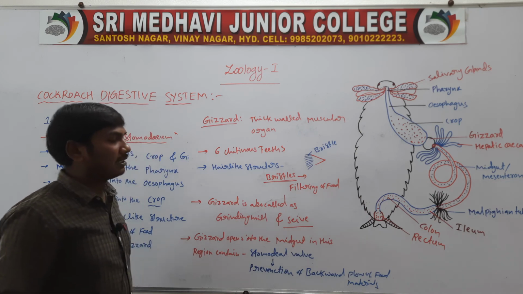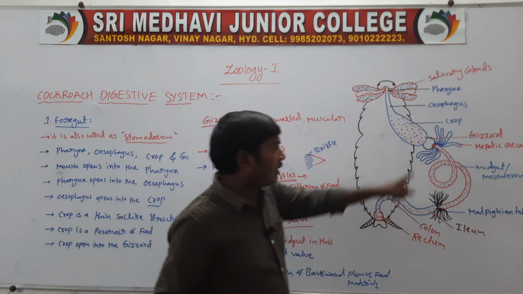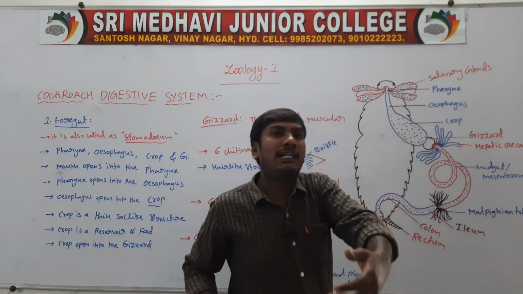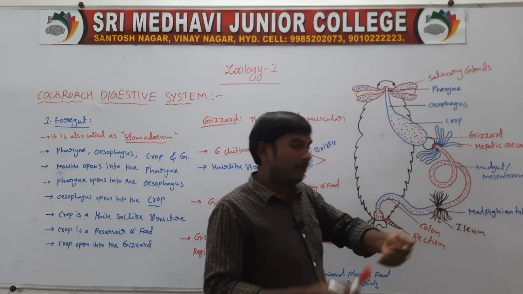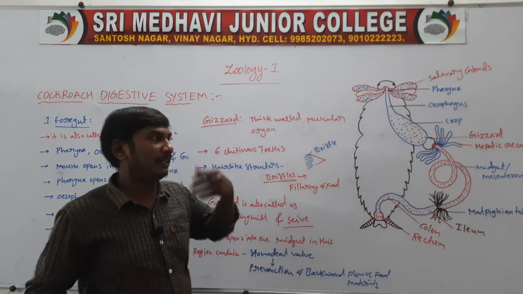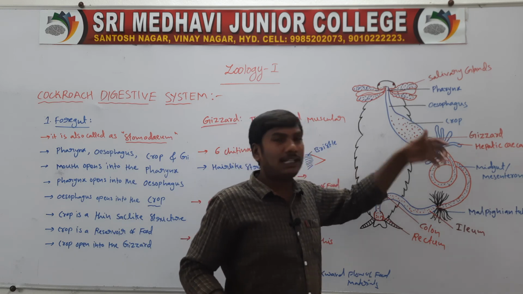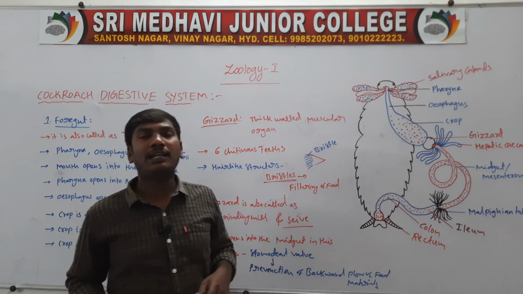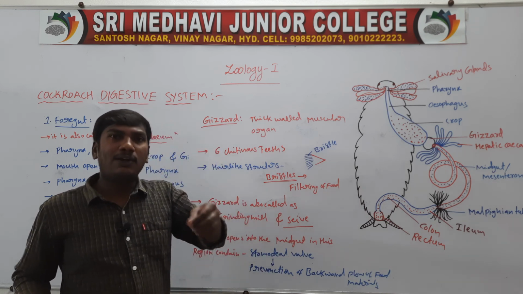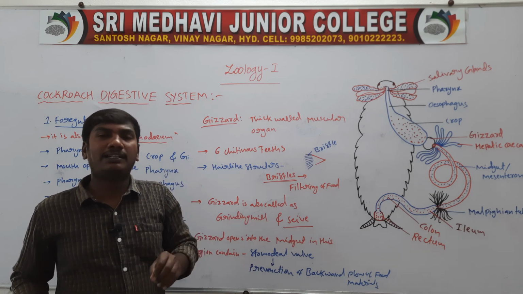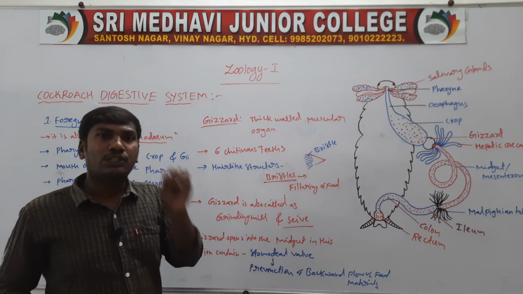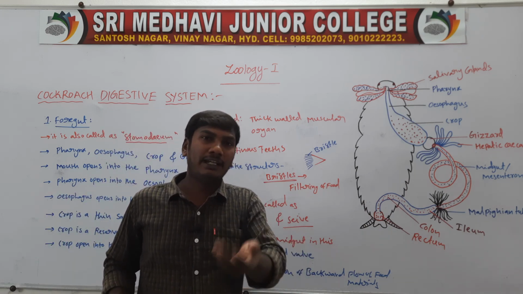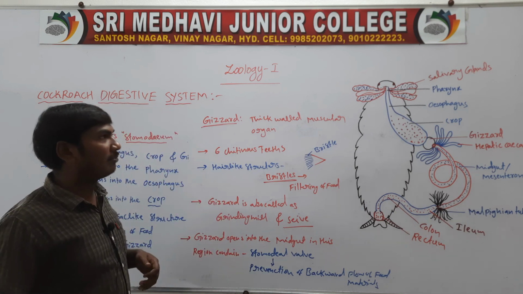Backward flow of food materials means the food materials are coming from the gizzard to the midgut. Once the food materials enter the midgut, they do not flow backward. Only food materials are allowed from the gizzard to the midgut. So this is the stomodeal valve. The gizzard opens into the midgut, and in this region the valve is called the stomodeal valve. Its function is the prevention of backward flow of the food materials.